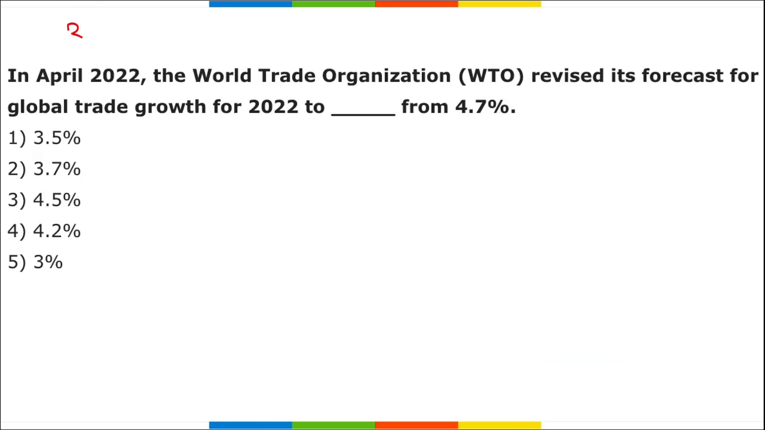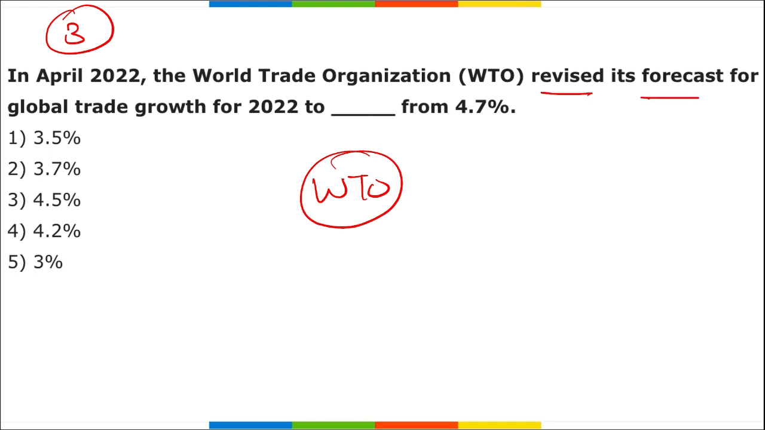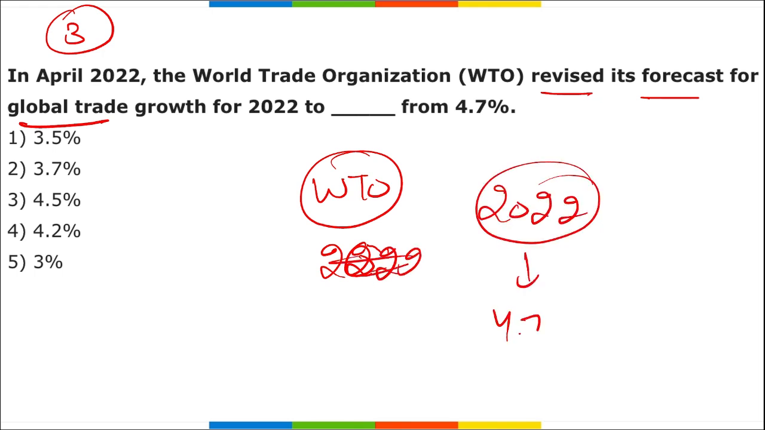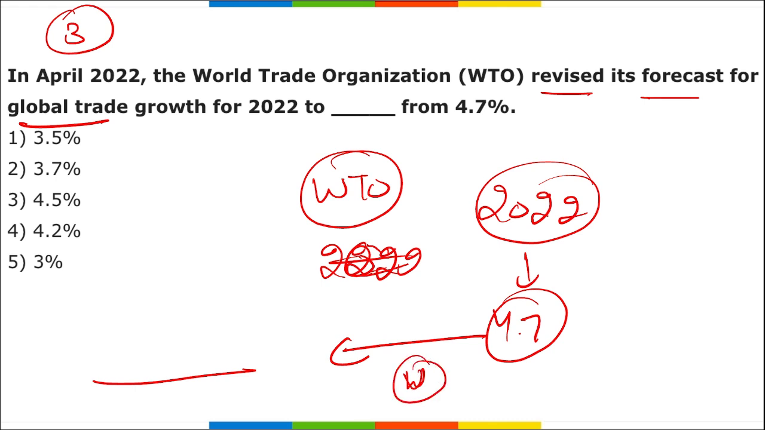location. Third question. Recently, World Trade Organization revised its forecast for the global trade for the year 2022. What was the targeted growth earlier? It was 4.7%, but now it was slashed down to dash percent due to the Ukraine war and due to COVID restrictions that are going on in China. So due to these two things, the global trade growth was slashed down from 4.7% to dash. That is asking you here.